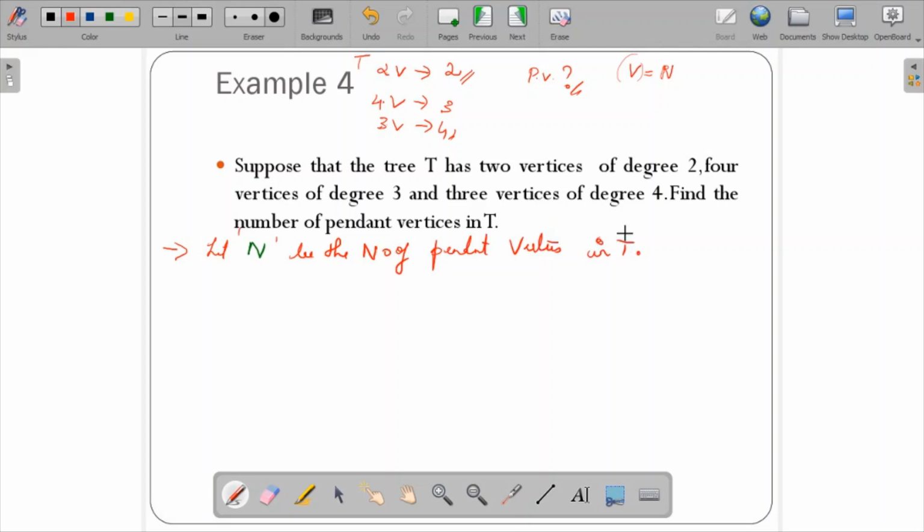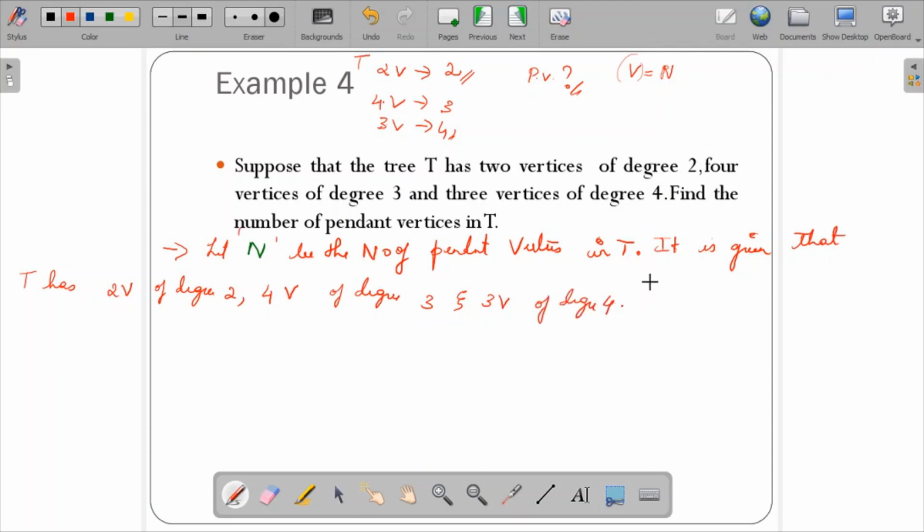Okay, it is given that T has 2 vertices of degree 2, 4 vertices of degree 3 and 3 vertices of degree 4. I just wrote V, you are supposed to write vertices. Therefore,